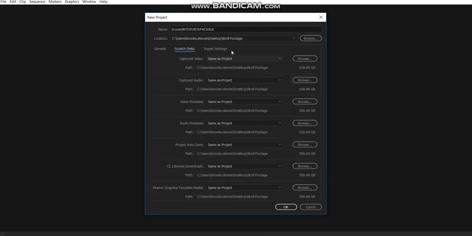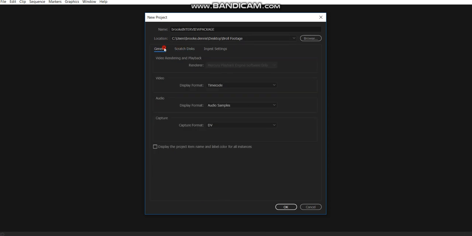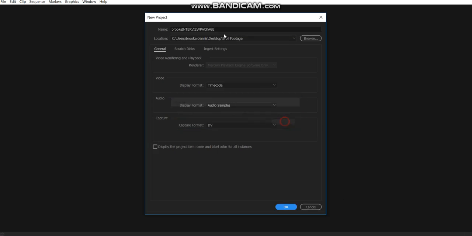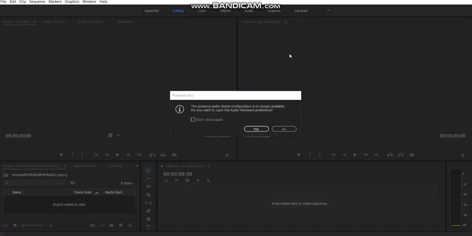and then you want to check and make sure that your scratch disks are set to save in the same folder. This is going to ensure that everything's in the same place, so when you're done, you're going to be able just to delete that folder and it'll get rid of any kind of extra files that are there. So then we can click OK. In this particular case, I've created one already, so I'm just going to add that name. So once the project loads, you'll see the Premiere interface.